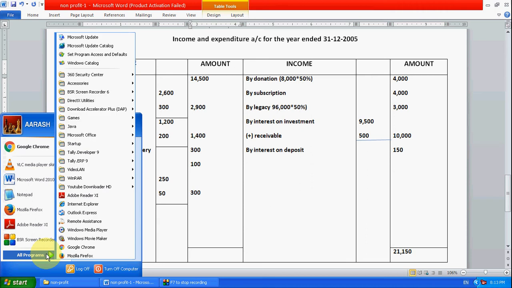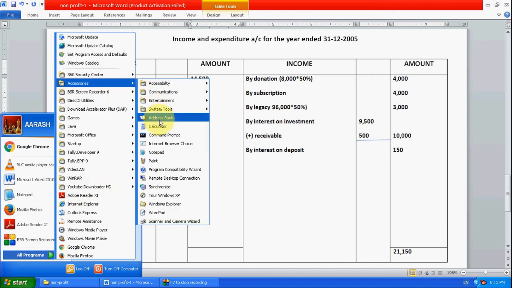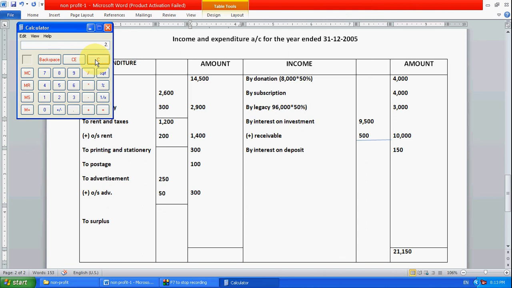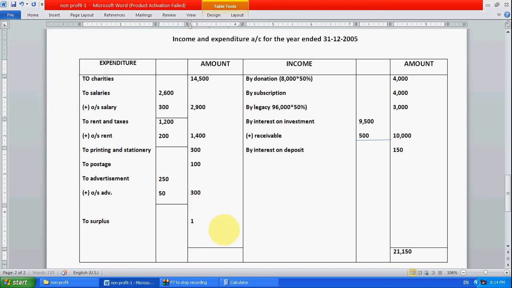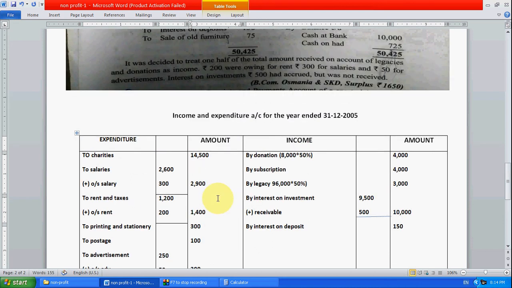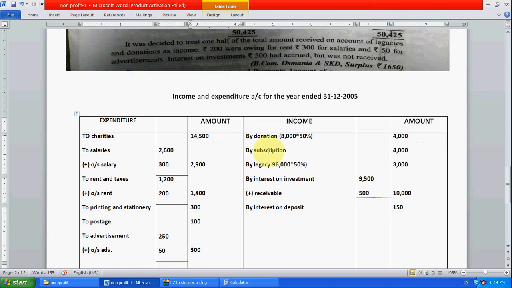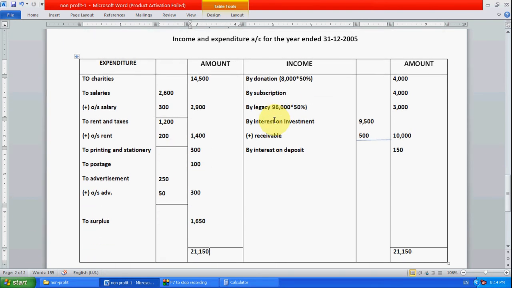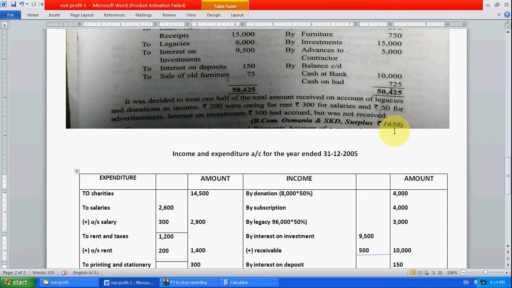deduct all the entries of the debit side. Let's see in the calculator: 21,150 minus 14,500 minus 2,900 minus 1,400 minus 300 minus 100 minus 300. How much? 1,650 is the surplus. 1,650. 21,150. This is how we have to prepare the income and expenditure account. Okay, see here, surplus is 1,650.